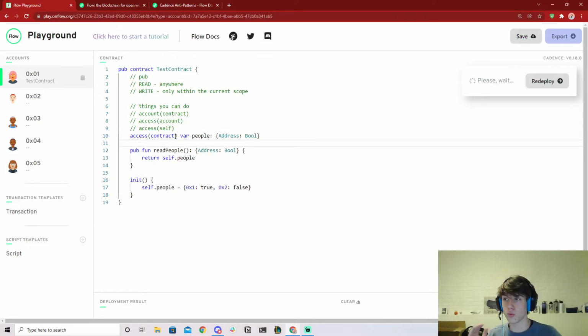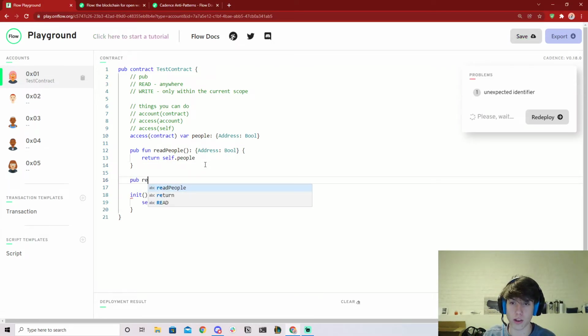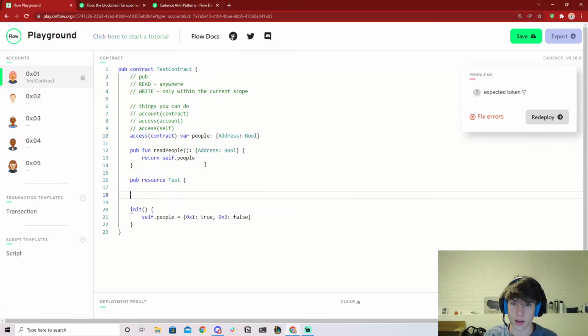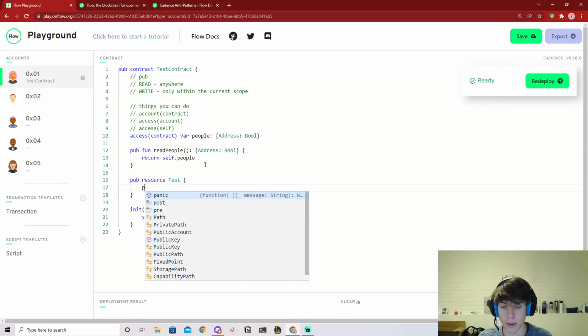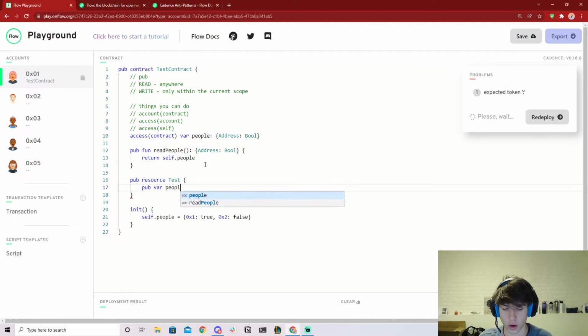So this is an extremely important vulnerability that you should be aware of in Cadence code. And this doesn't just apply to this. For example, this is the same thing if you have a public resource test, and inside of here you have a public var. Let's also do thingies, and this is just an array of strings.